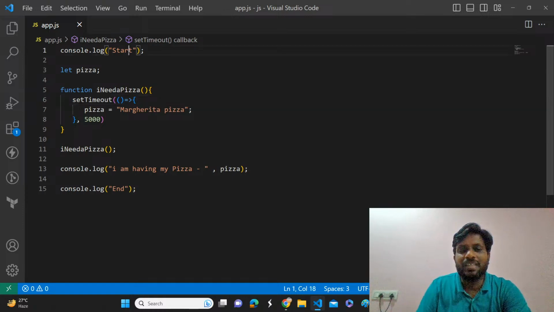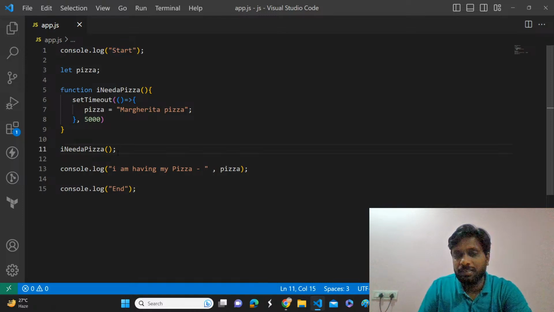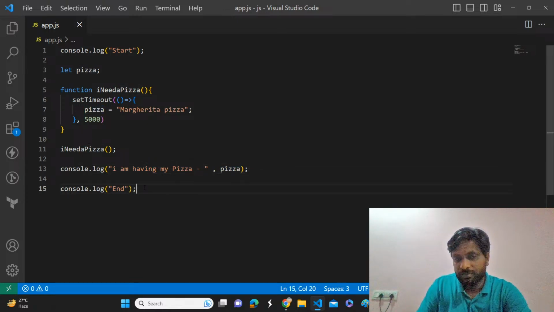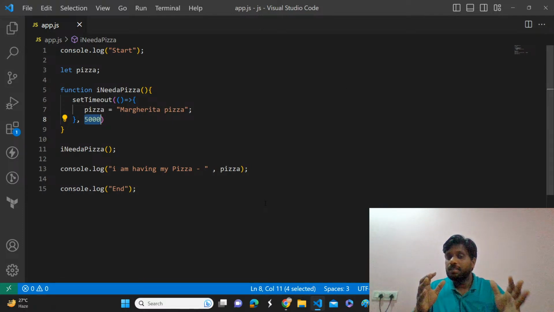You said it will print start here and then it is going to invoke this function, right? Yes or no? Yes, sir. Okay, then it is going to execute the setTimeout. So it will attach the timer in the web API, leave that one, and come back to the call stack and execute this line, I'm having my pizza, which will be undefined, and then console.log end. After 5,000 milliseconds, it will move to the task queue, and once the call stack is empty, it is going to execute that in the call stack.